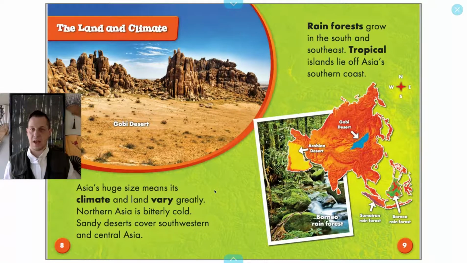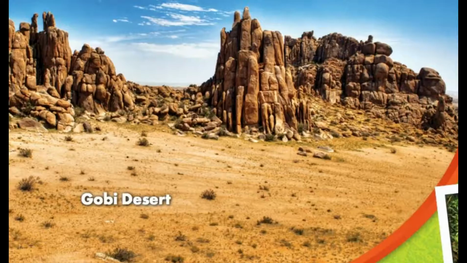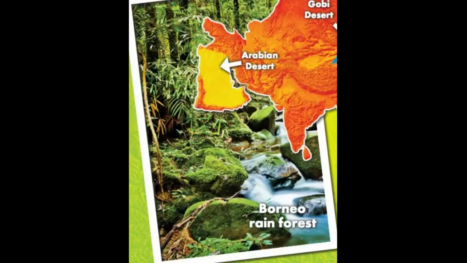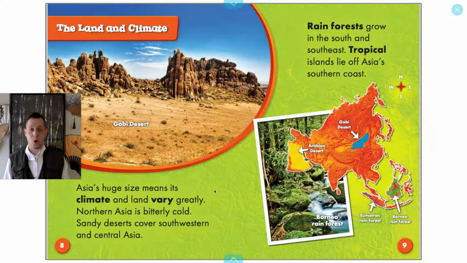The land and climate. Asia's huge size means its climate and land vary greatly. Northern Asia is bitterly cold. That means very, very cold. But sandy deserts cover southwest and central Asia. Rainforests grow in the south and southeast, and tropical islands lie off Asia's southern coast. So Asia has mountains, it has cold areas, it has hot deserts, it has tropical rainforests with all sorts of islands. It has a little bit of everything.